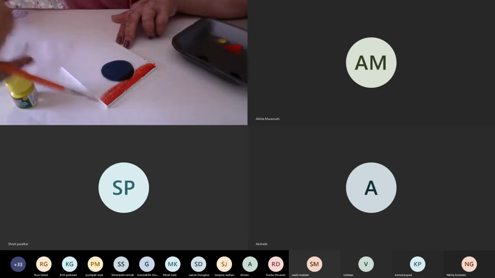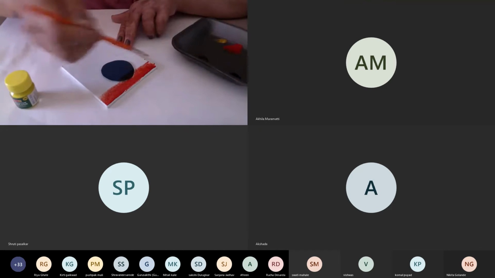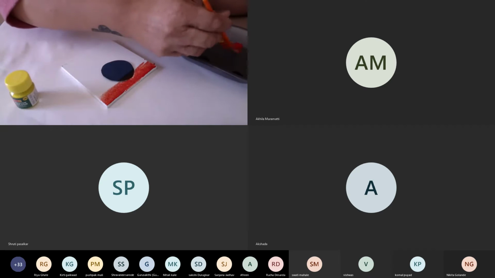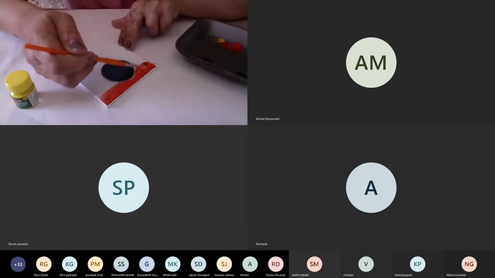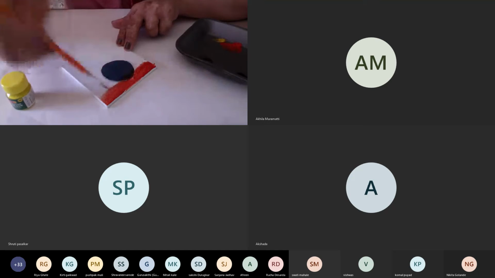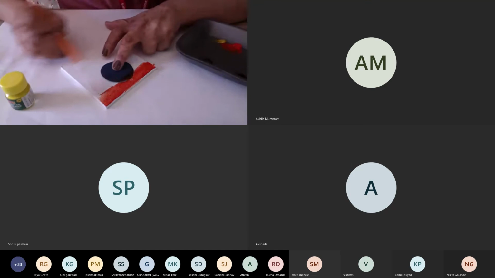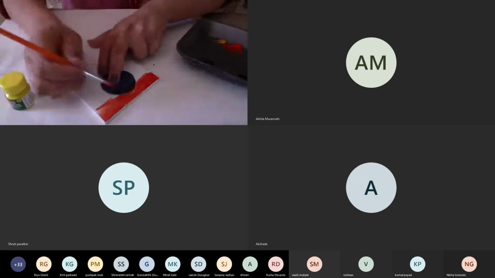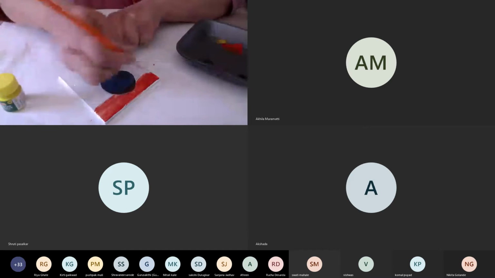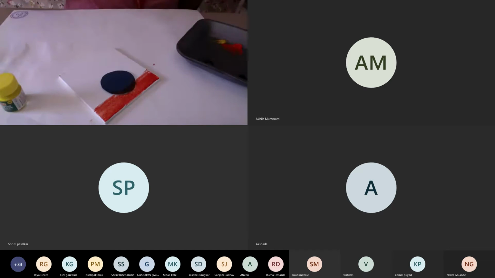See to it that the color doesn't go inside the circle. Like I told you, they don't use a lot of water, because the color becomes too watery in that case. So I'm going to use a sponge. Just a second.